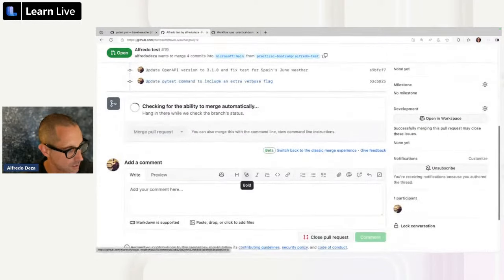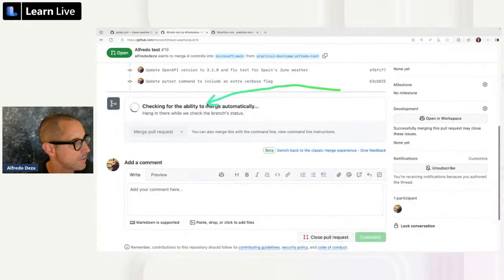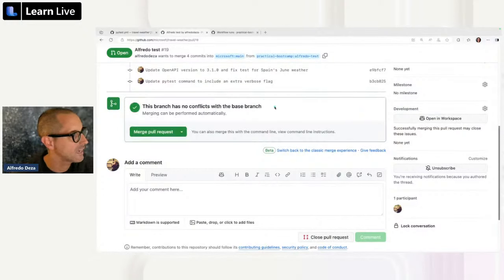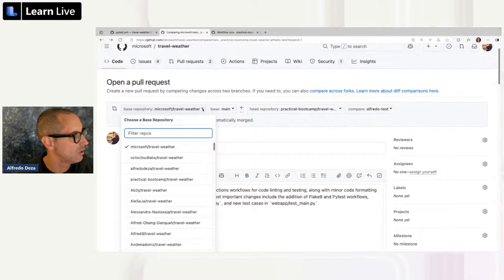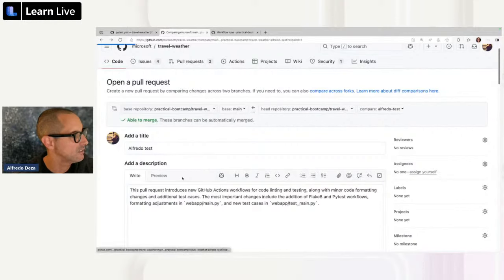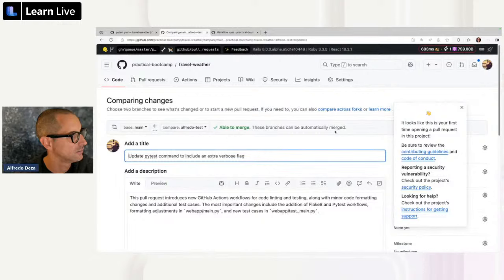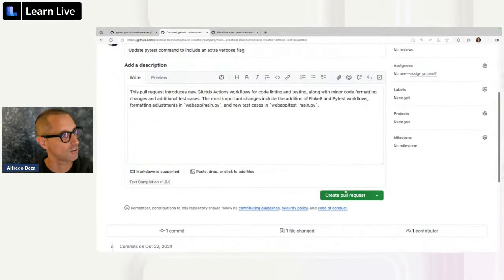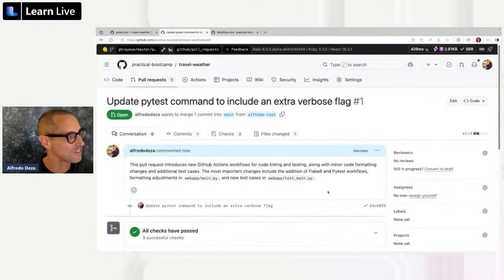And now what's happening? Look at this. Something's happening. Look, checking for the ability to merge automatically. Let's wait a second here and see what is. Oh, not to the main branch. Oh my goodness! This went to the wrong repository. Well, this is the repository we want. All right. Okay. Yes, I sent the pull request to Microsoft, so hopefully they don't get upset with me. This is because I was trying to go so fast.